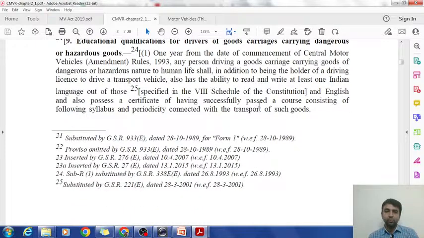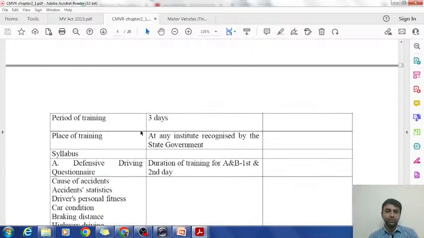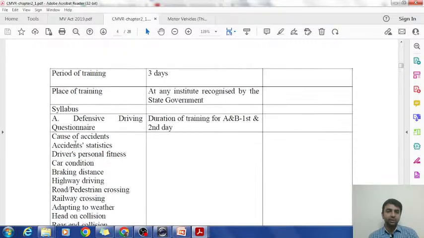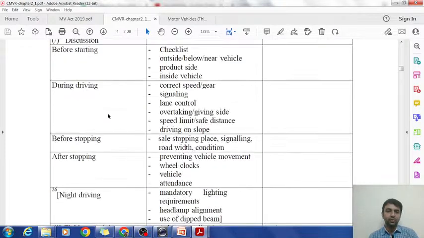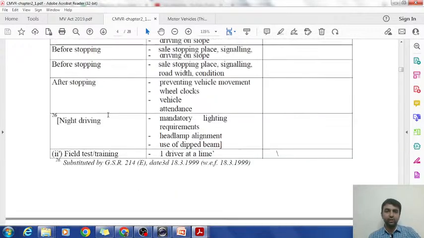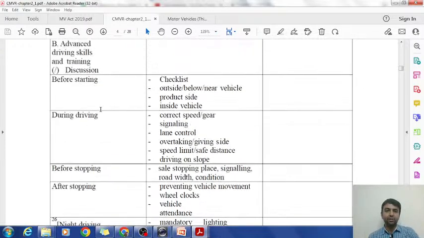And they have given a course which he needs to pass. Now this is the course which is given. Period of training is 3 days, place of training is any institute. This is the syllabus of the course if you want to go through it. There are 3 sections, A, B and C. So this is what he has to do. There is a lesson for night driving and all.